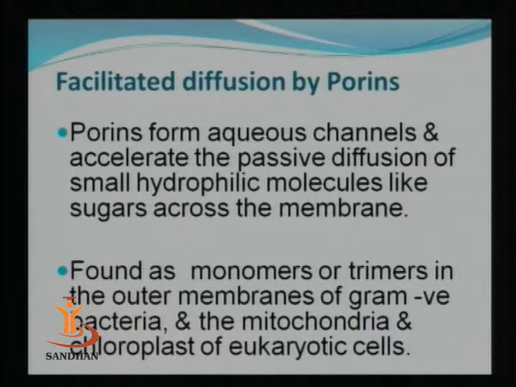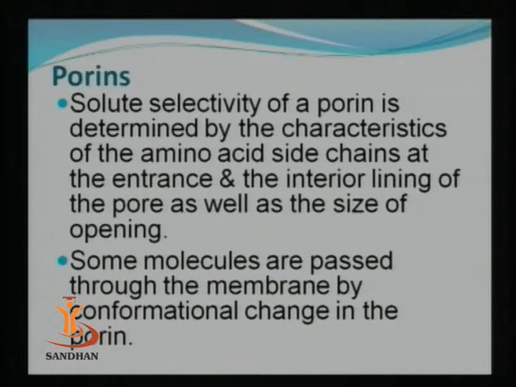say for example 3 units combined together, and they are normally present in the outer membrane of bacteria, mainly gram negative, and in the membranes of mitochondria and chloroplast of eukaryotic cells. Now the porins have selectivity. Selectivity means it will not allow the passage of all molecules but only certain molecules.